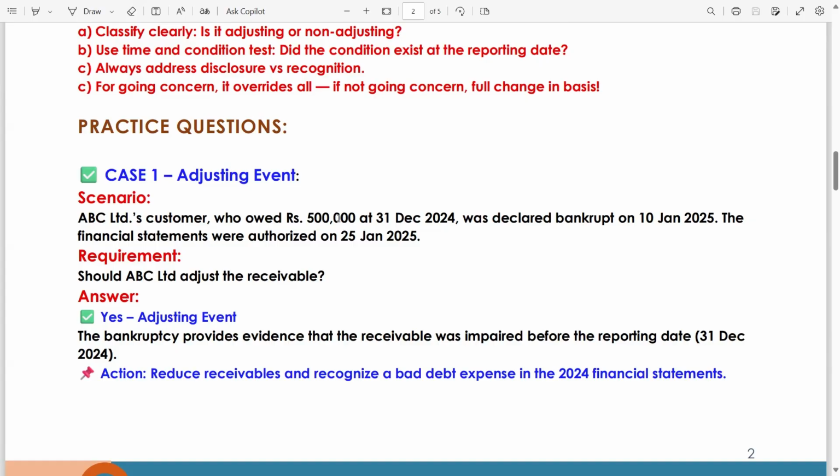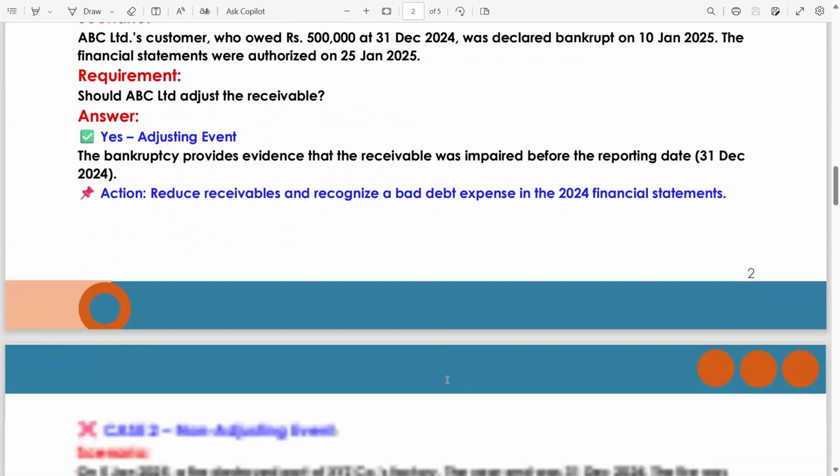It means at the year end, at the reporting date, the customer had to pay 5 lakh to us and was declared bankrupt on 10th Jan 2025. The financial statements were authorized on 25 Jan 2025. Now, action: reduce your receivables and recognize a bad debt expense in the 2024 financial statement.